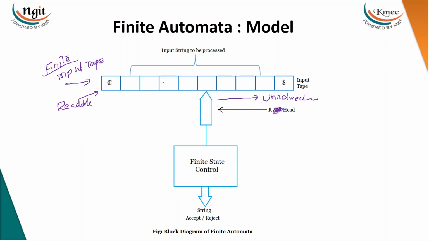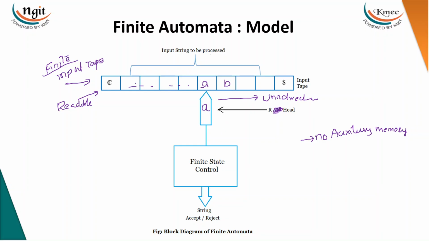We'll discuss that. Now, at a time it can read only the current input symbol, right? For example, if it is A here, then A. And whatever it has taken, it is going to forget. And when it goes to the next symbol, it forgets everything it has taken. That's why we say that there is no auxiliary memory in the finite automata. It won't remember anything. I usually say that this is a memory loss patient. It forgets everything when it goes to the next symbol.